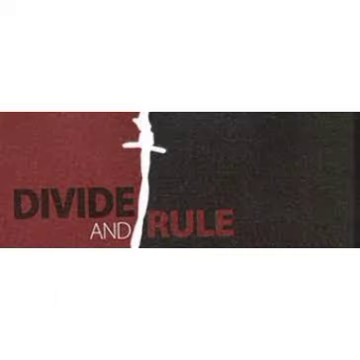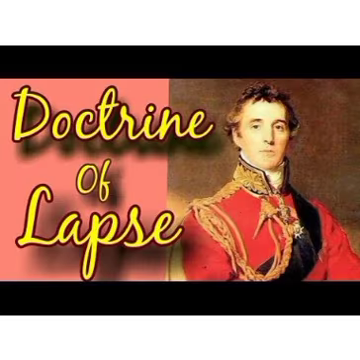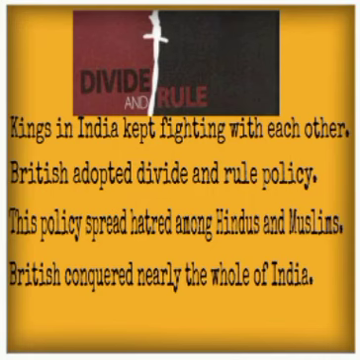Divide and rule policy and doctrine of lapse policy. The kings in India kept fighting with each other. The British took advantage of this and adopted the divide and rule policy. This policy spread hatred among Hindus and Muslims also, and the British conquered nearly the whole of India. In this way, the divide and rule policy helped the British to expand their kingdom.